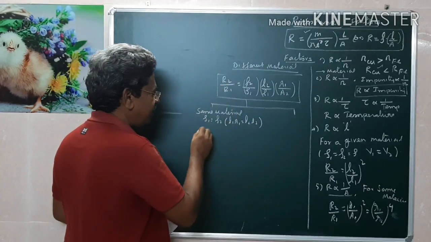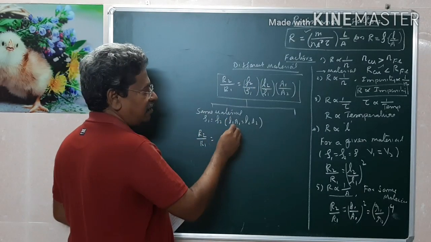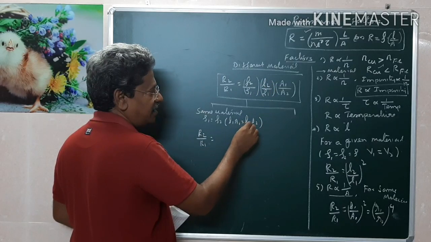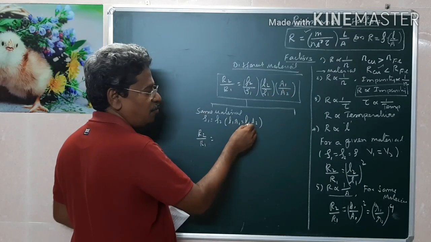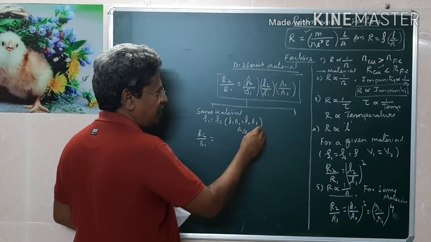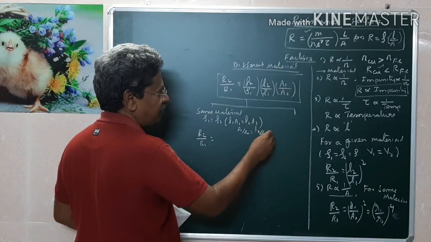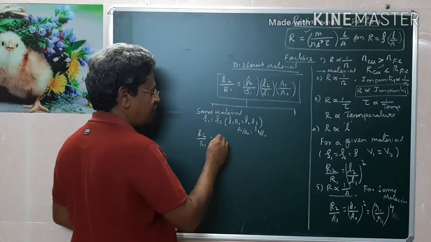So that only you have to write the formula R2 by R1. It is clear that this cancels. L2 by L1 will be there. Then A1 by A2 will again be L2 by L1. You see here, A1 by A2 is again L2 by L1. So for the same material, A1 by A2 will be L2 by L1, and this will become L2